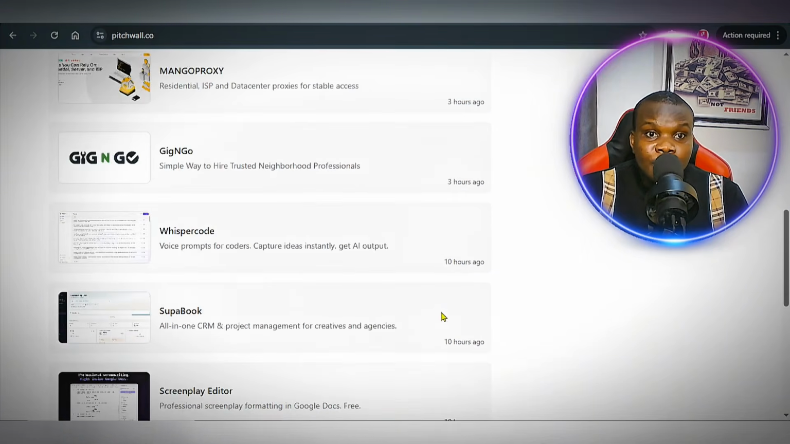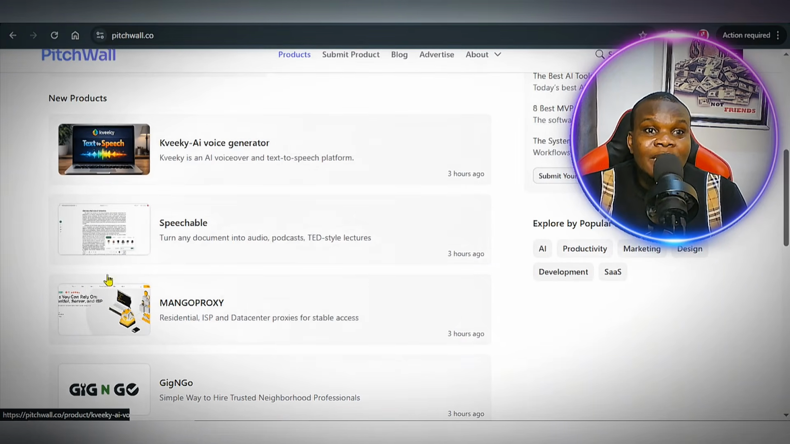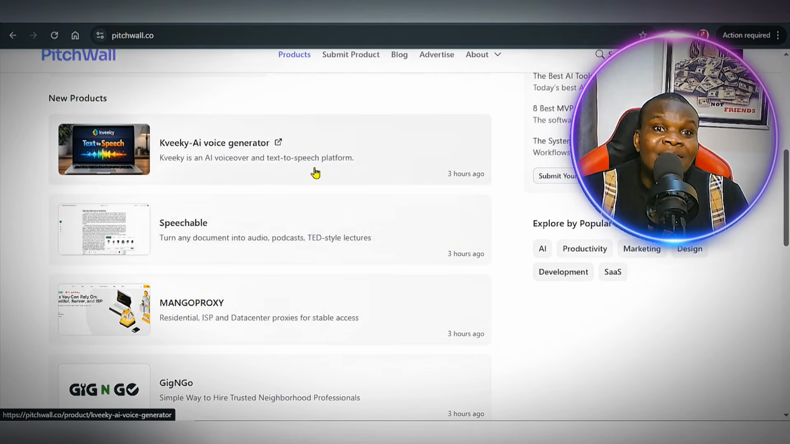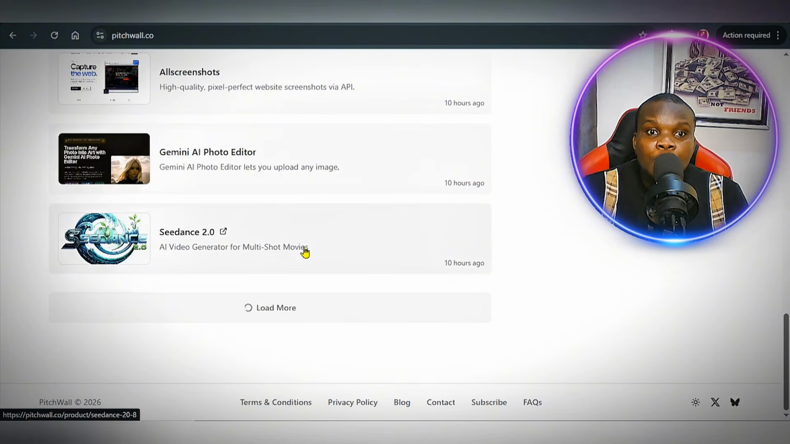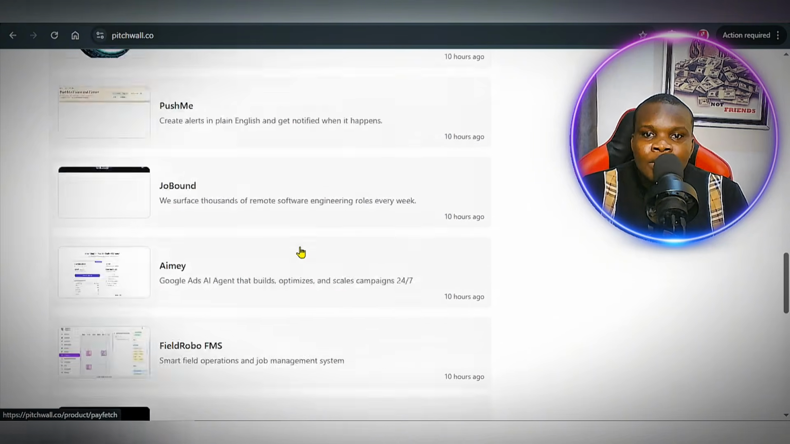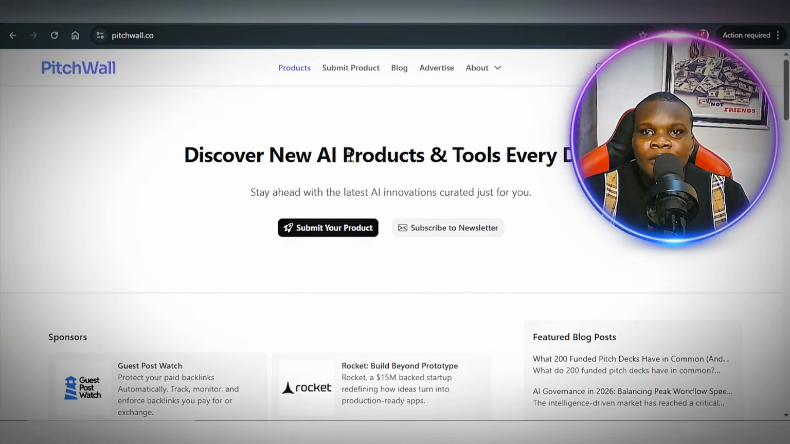Once you publish your own, you stand a higher chance of getting your product listed among the new products, which means people can see it and explore it. If you keep loading, you're going to see new products coming up every single day. So this is the second platform.